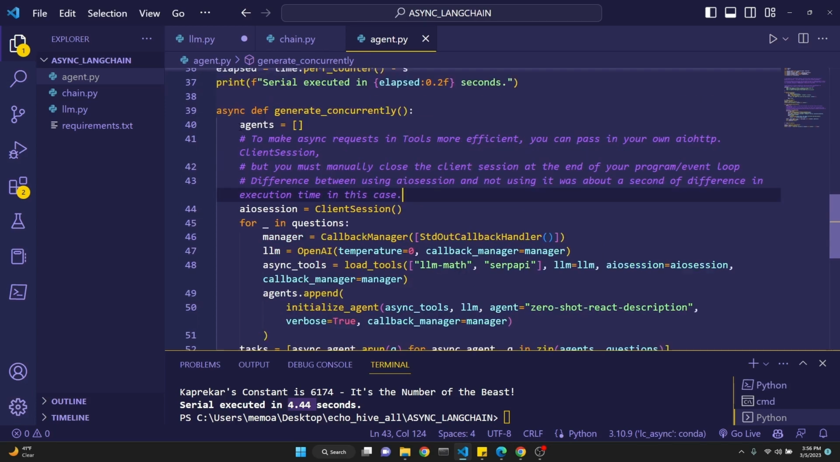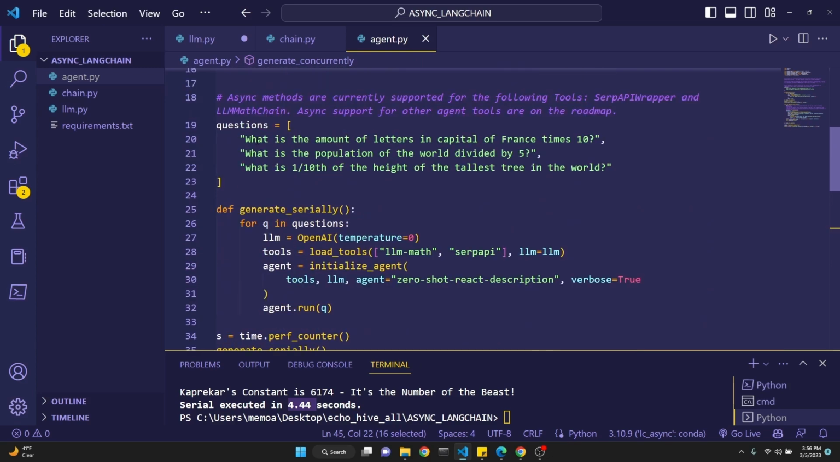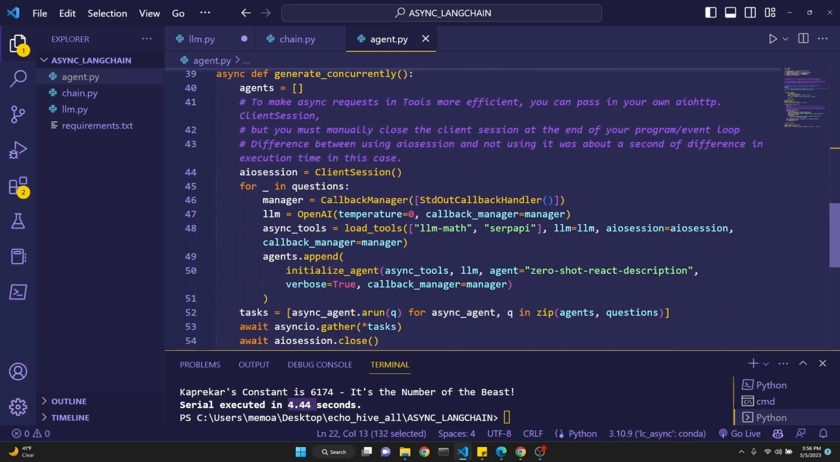Okay, you first define a list, which is an empty list in the beginning. Then you define AIO session to be the client session. And then for placeholder in questions, because we have our questions list. Okay, we are defining the manager to be the callback manager. The syntax has to be like this. We are defining our LLM to be OpenAI, temperature 0, but with the callback manager to be the manager, which we have defined in the line before.